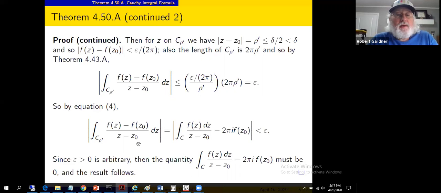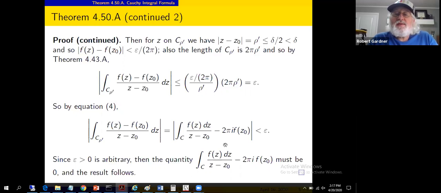So we can write the integral that we had, the integral over C of f of z dz over z minus z sub 0, minus 2 pi i f of z sub 0. This was the left-hand side of the equation upstairs. We've got that less than epsilon, where epsilon is an arbitrary real number.